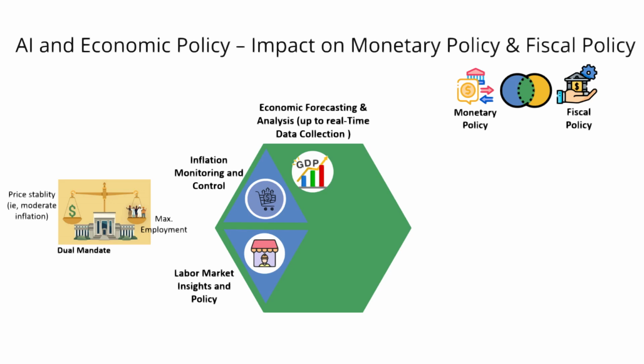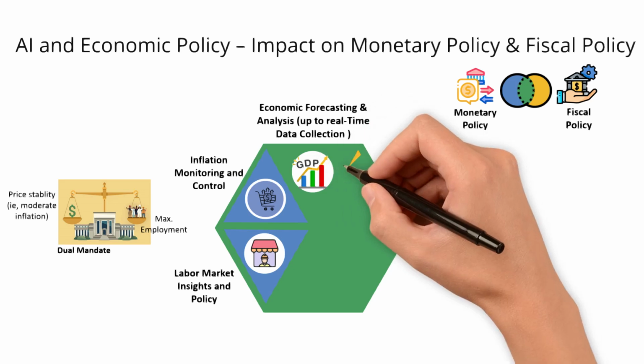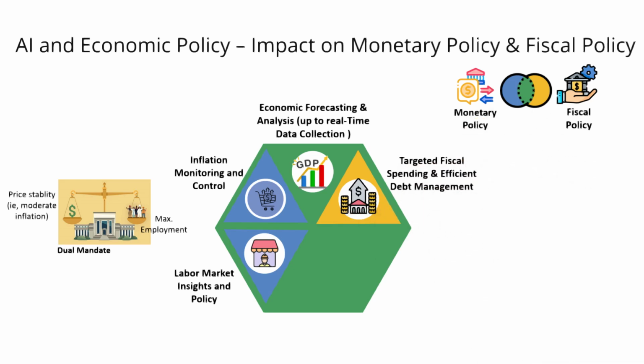Let's look also at the fiscal side of policy making. Governments might face the following issue: identifying the most impactful areas for government spending is often hindered by incomplete or outdated data. AI can analyze spending patterns, economic impacts, and social outcomes to recommend more effective fiscal spending targets. For instance, it can optimize spending on infrastructure, healthcare, and education by predicting the sectors where investments will yield the highest economic and social returns.